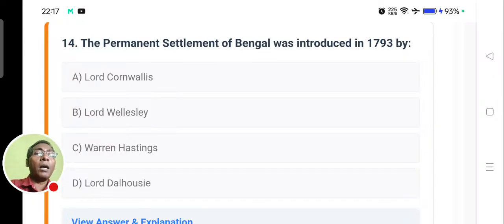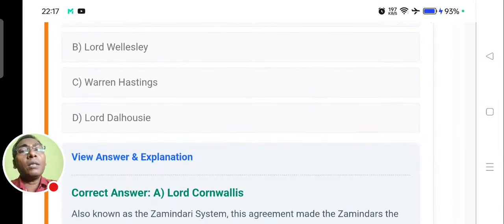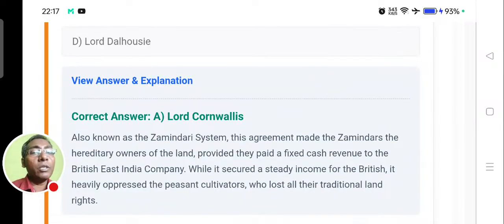If the father becomes Zamindar, the son will be Zamindar, and then the grandson, continuously, by birth. So the answer is Lord Cornwallis. It is the brainchild of Lord Cornwallis.